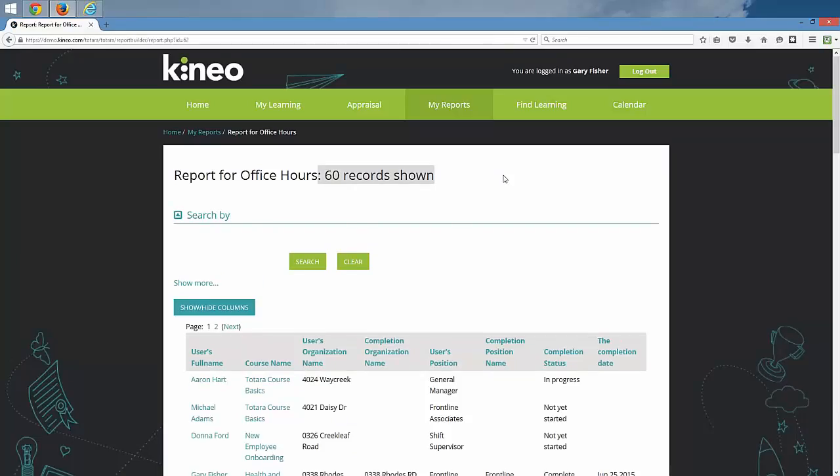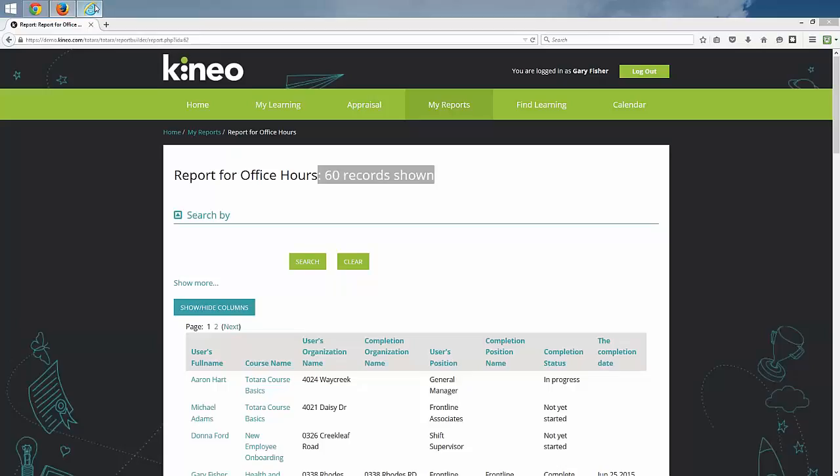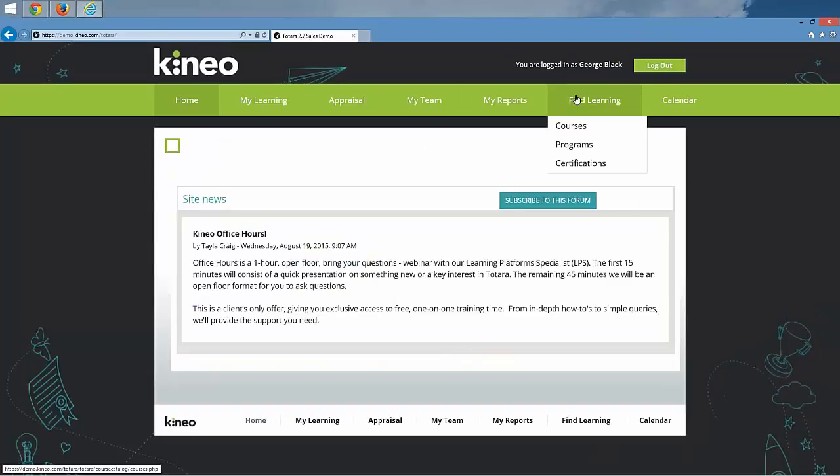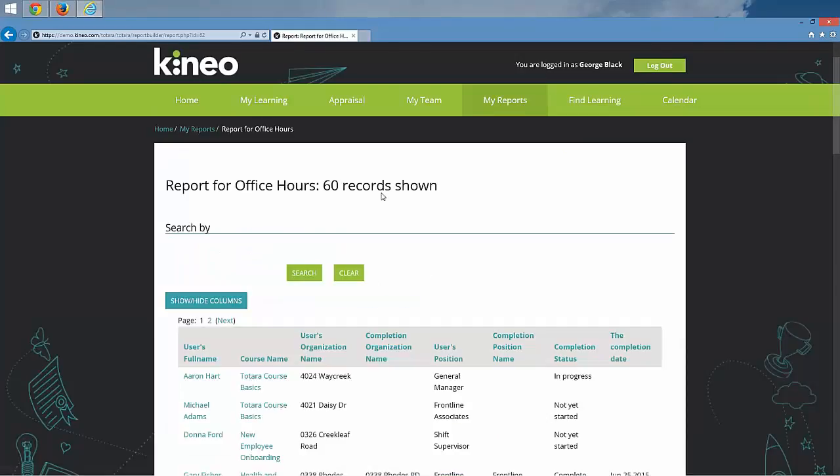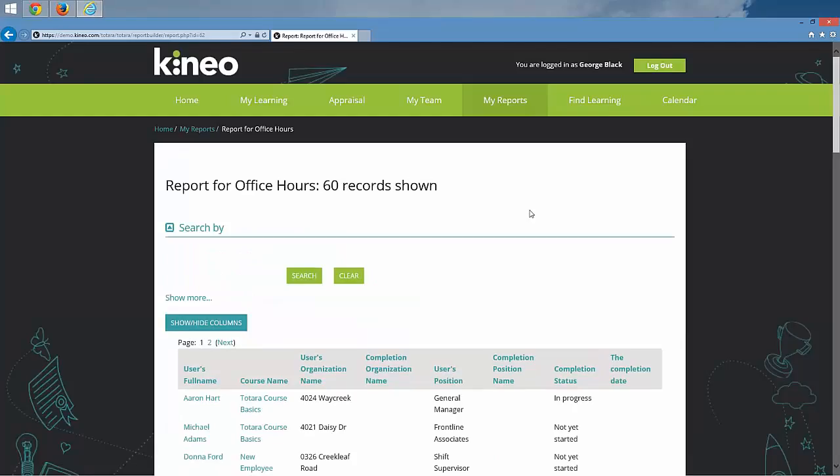The reason he sees 60 records at this time is because we haven't really changed anything with that content or access tab. And let's take a look as Gary's manager, George Black. So we're going to go to the same thing. We're going to look at the reports. He sees a few more reports, and he is also seeing 60 records shown.